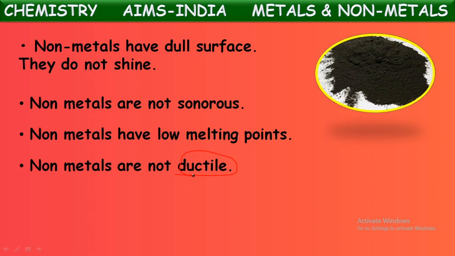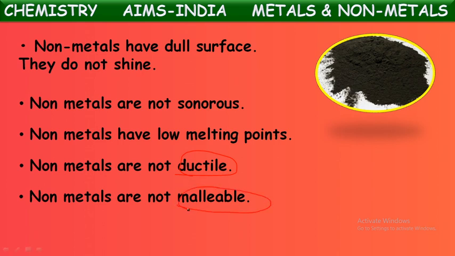But coming to non-metals, they cannot be drawn into thin wires. So they are called non-ductile. Even one more property in the same way. Non-metals are not malleable. What does malleable mean here? Malleable means the property by which a substance can be beaten into thin sheets. A very fine example among the metals is aluminium. Aluminium is one of the metals that is beaten into very thin sheets and it is made into different vessels.